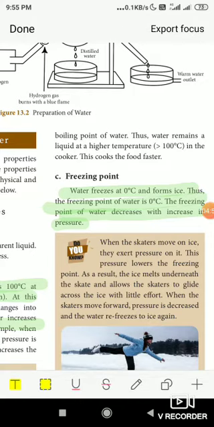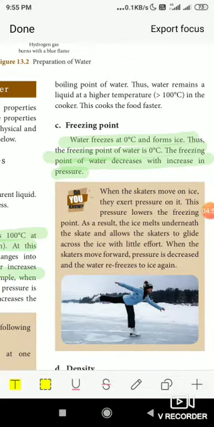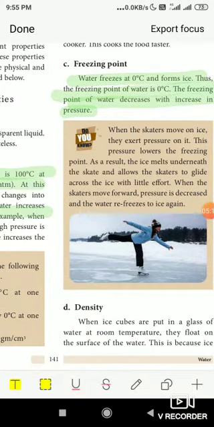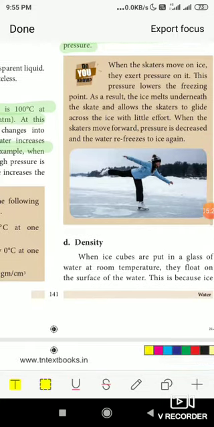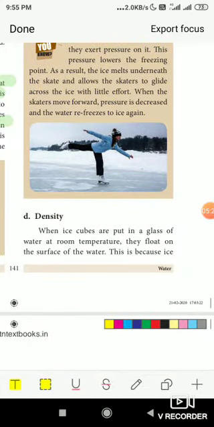Now the freezing point of water is 0 degrees Celsius, and when the water freezes at 0 degrees Celsius, it gets converted into ice, and the freezing point of water decreases with increase in pressure. That is the reason why the skaters can easily skate on the ice, because of the pressure exerted. And density: when ice cubes are put in a glass of water, they will always float on the top of the water. This is because, what is the reason?